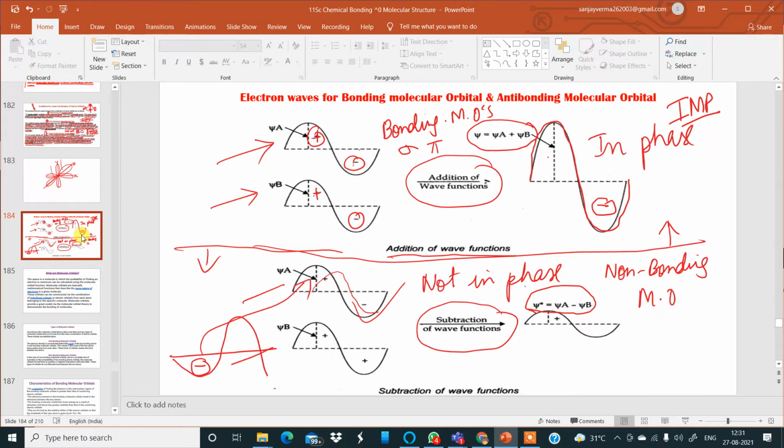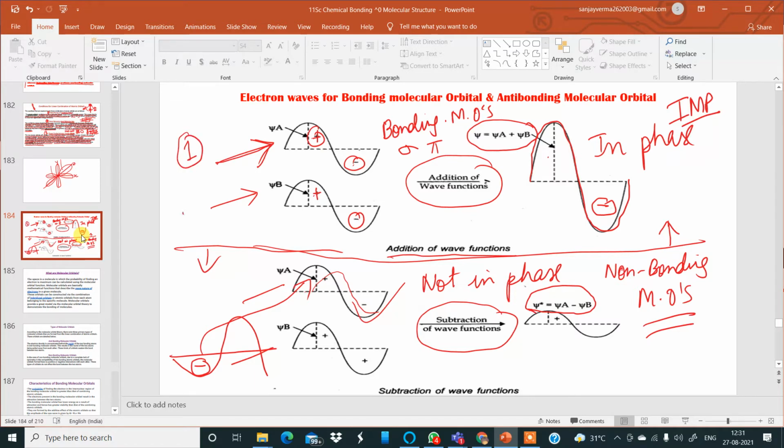antibonding molecular orbitals happening. Okay, so is this diagrammatic explanation clear to all of us? Yes, sir. This is the graphical representation of the wave of the first atom, say the first hydrogen atom.